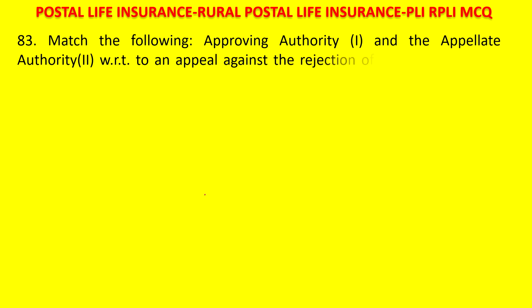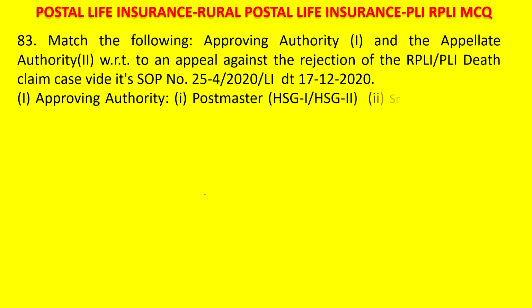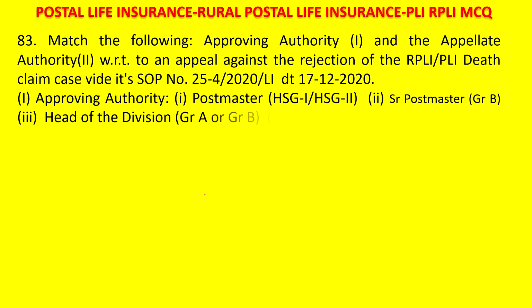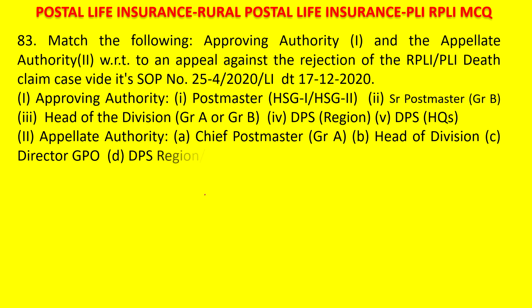Next question. Match the following: approving authority and the appellate authority with reference to an appeal against the rejection of RPLI PLI death claim case, as per SOP dated 17/12/20. Approving authorities: 1. Postmaster HSG1 and HSG2. 2. Senior Postmaster. 3. Head of the division. 4. DPS region. 5. DPS headquarters. Second matching points are appellate authorities. A. Chief Postmaster. B. Head of the division. C. Director GPO. D. DPS region. E. PMG. F. CPMG.